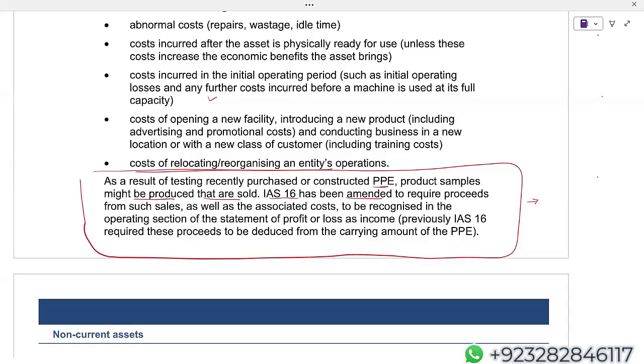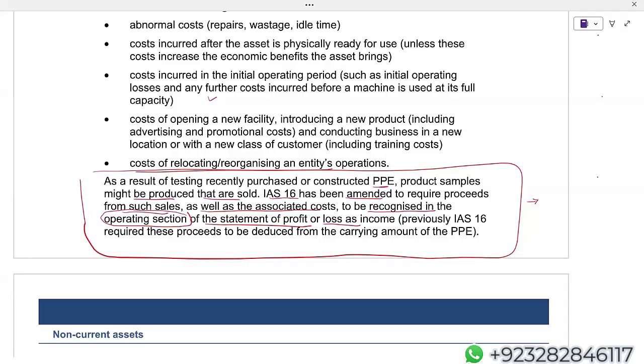IAS 16 has been amended to require proceeds from such sales as well as associated costs to be recognized in, look at this, the operating section of the statement of P&L. Profit or loss. Now stop. When IFRS 18 was not there, we used to say only one thing, to be recognized in the statement of profit and loss. Now if you are writing in SBR that this will be recognized in P&L, you will be losing marks. You can see that.